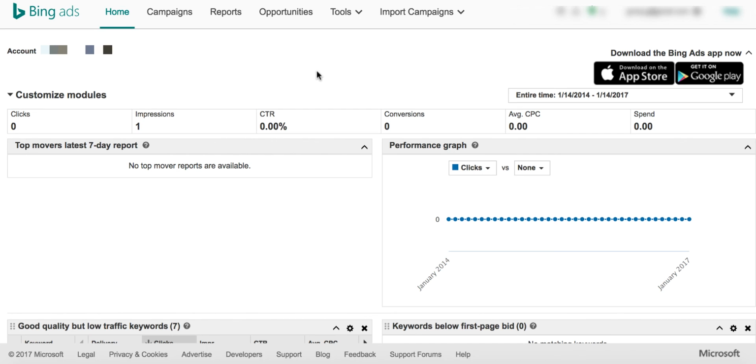Once you log into the account, this is how you will see the platform. Don't worry if you are not on this screen, just click on this home screen and you will come into it. Otherwise, Bing would default to your campaigns page. That's fine. Then click on campaigns, whichever screen you are in, and you will be routed to the campaigns page.